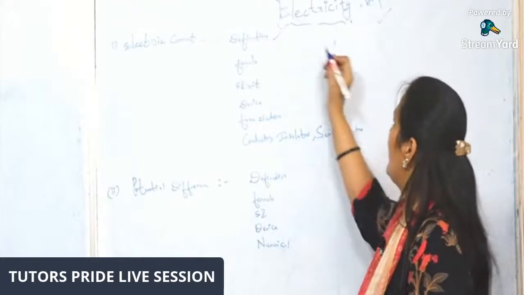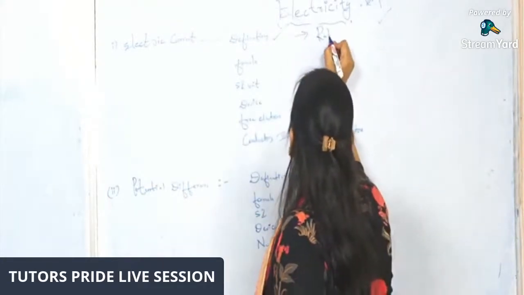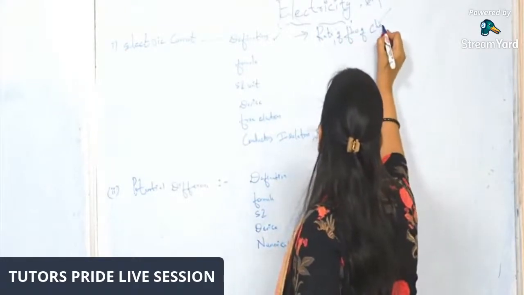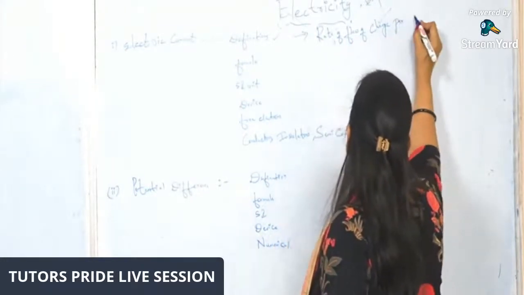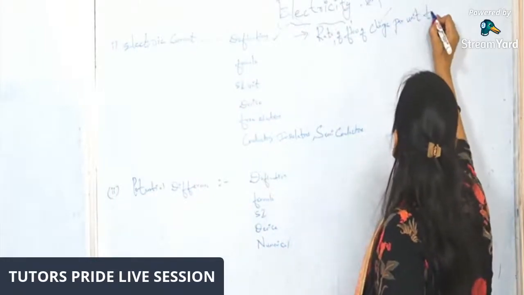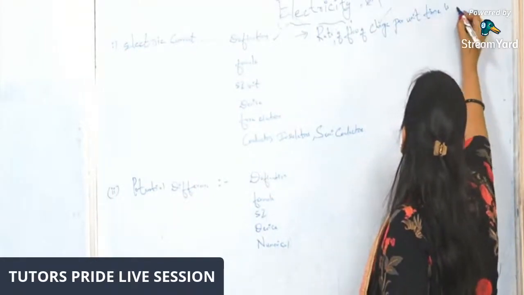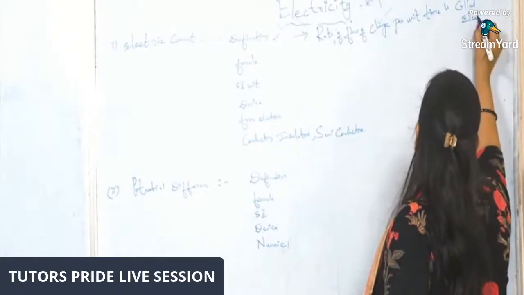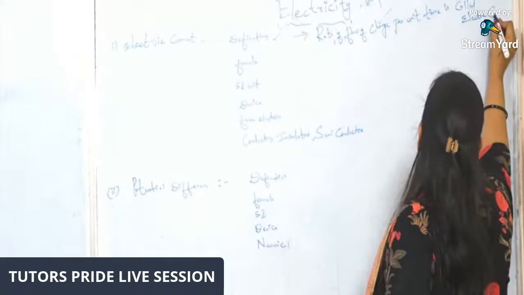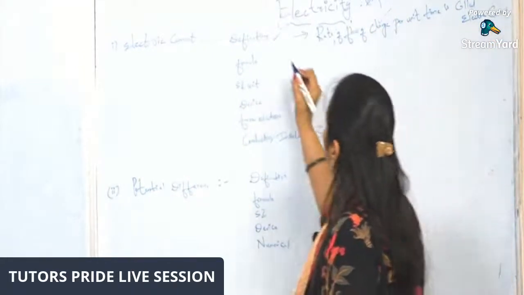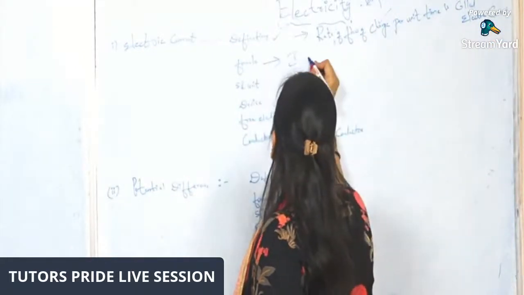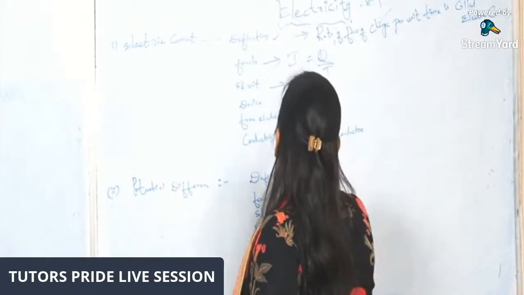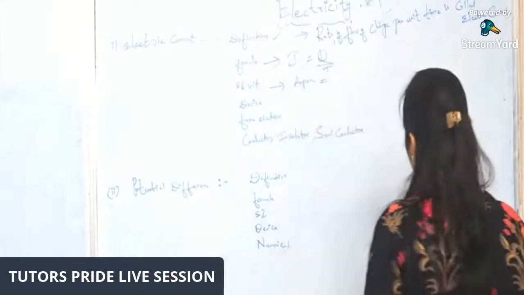The definition of electric current is the rate of flow of charge per unit time. The formula is I equals Q by t. The SI unit is ampere, or coulombs per second.